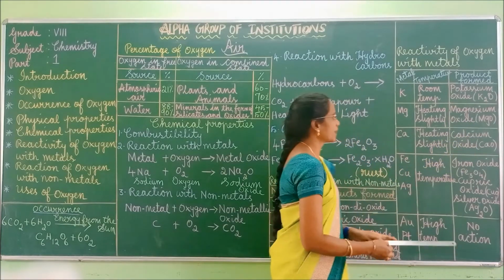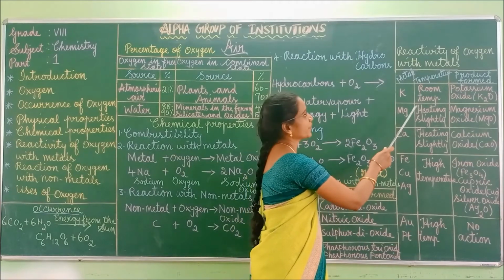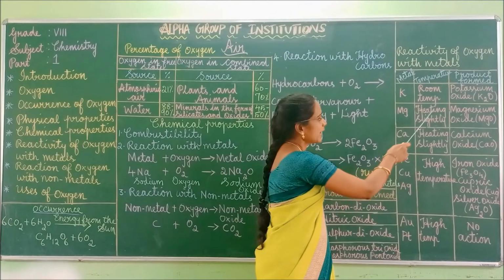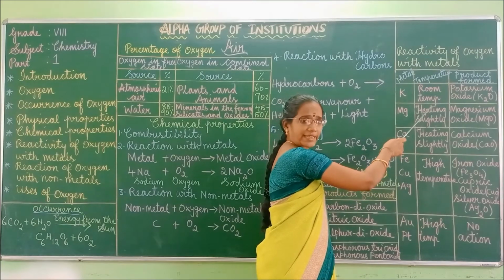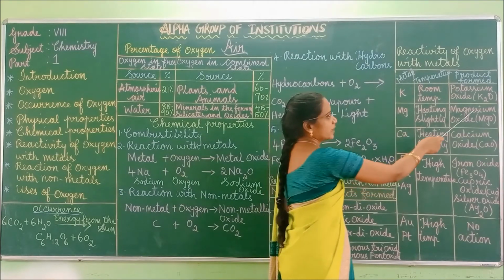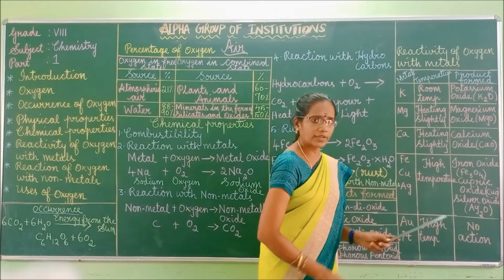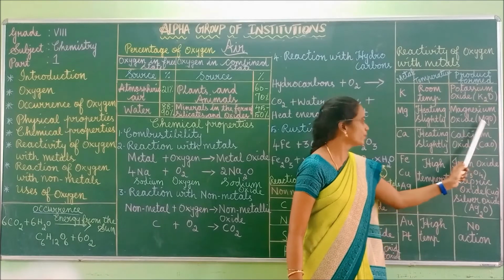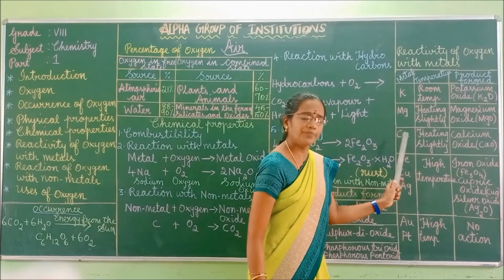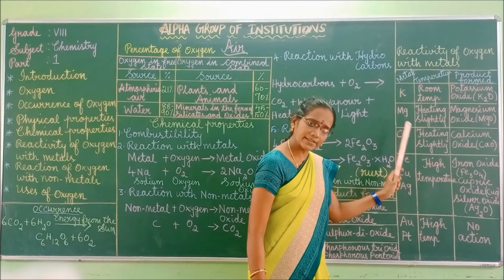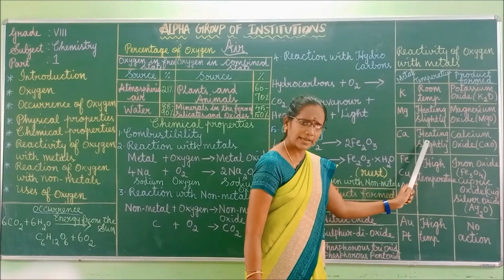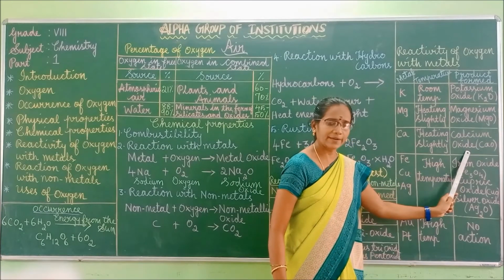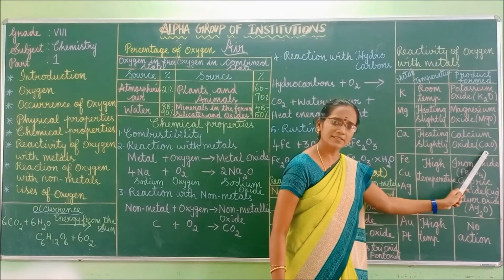K2O. Got it? Next one, magnesium. Magnesium reacts with oxygen on slight heating and we get magnesium oxide, MgO. Next one, calcium metal. Calcium reacts with oxygen at low temperature and forms calcium oxide. The formula of calcium oxide is CaO.